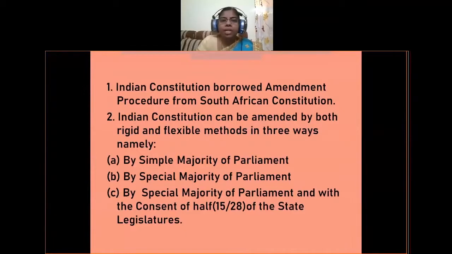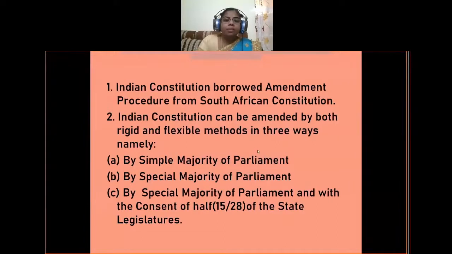In your previous classes itself, you have learned about the sources of the Indian constitution. Our constitutional features are borrowed from different constitutions. So this feature, that means amendment procedure, is borrowed from the South African constitution. Next, the Indian constitution can be amended by both rigid and flexible methods in three ways.